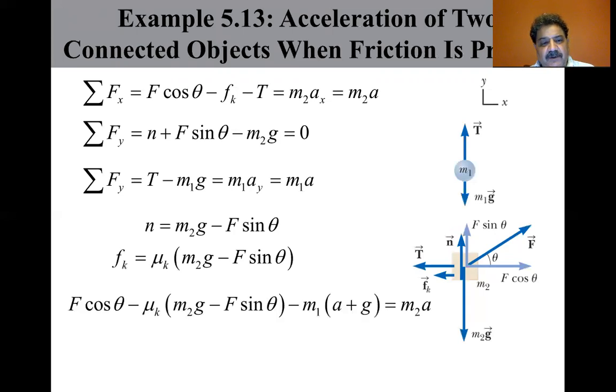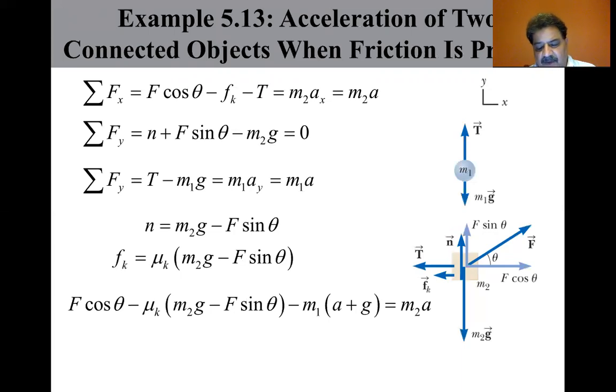Now let's substitute into the top equation. F cosine theta minus mu sub k times M2g minus F sine theta minus M1 times a plus g equals M2a.